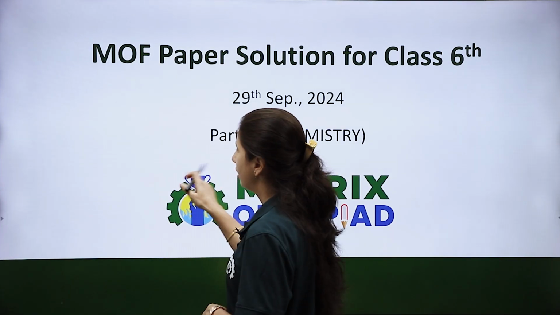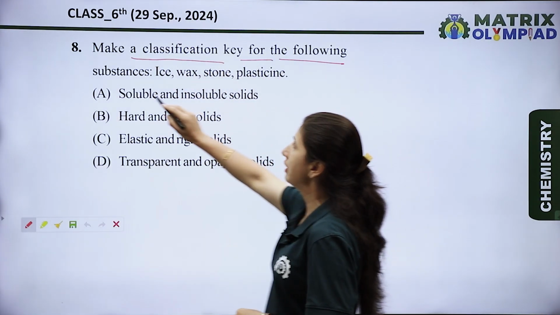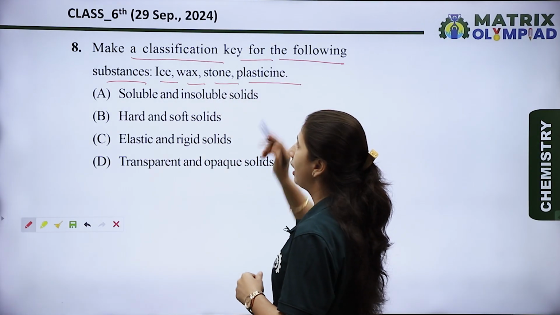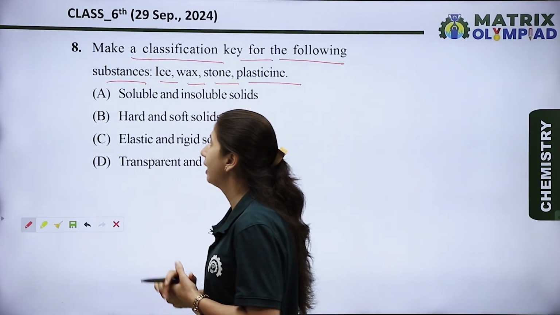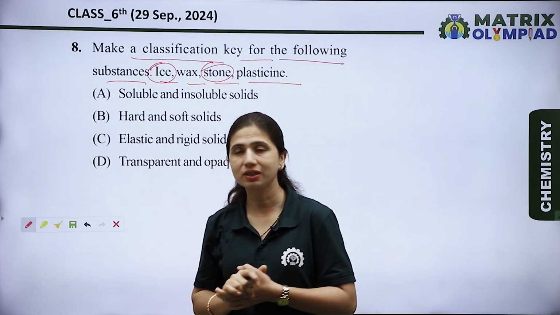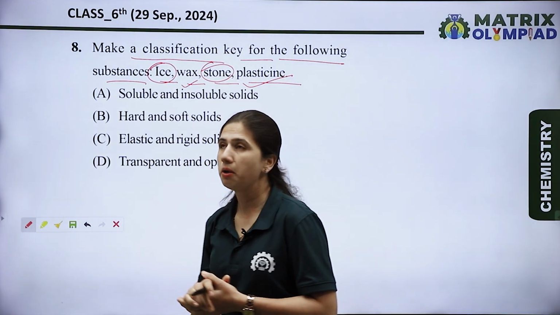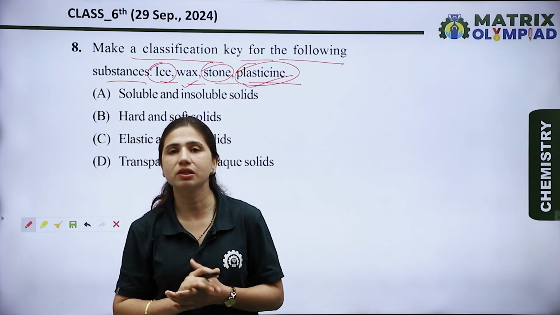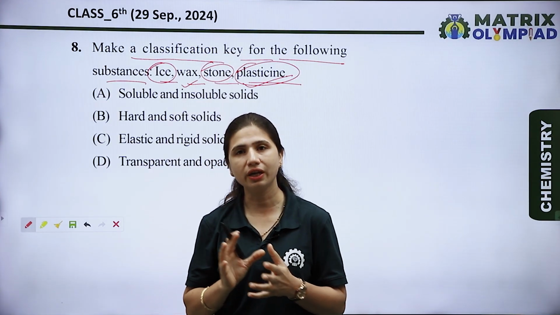Now we will discuss the MOF paper solution of class 6, which was conducted on 29 September 2024. The question is, make a classification key for the following substances: ice, wax, stone and plasticine. These all are solids, but they have different properties. Ice and stones are classified as hard solids, and wax and plasticine are classified in the category of soft solids. Plasticine is basically a material like clay, made up of calcium salts, petroleum jelly and different aliphatic acids.